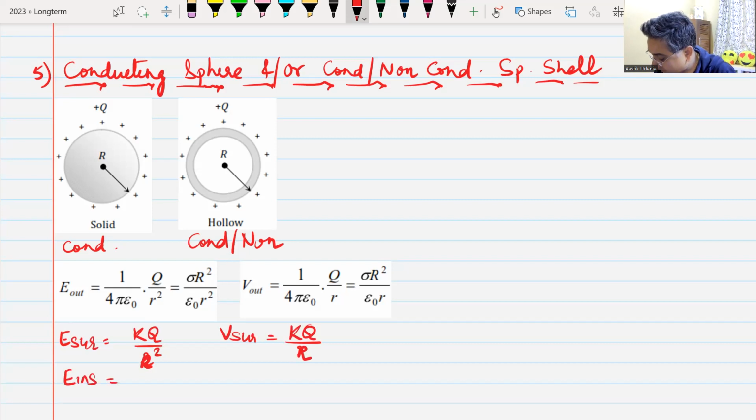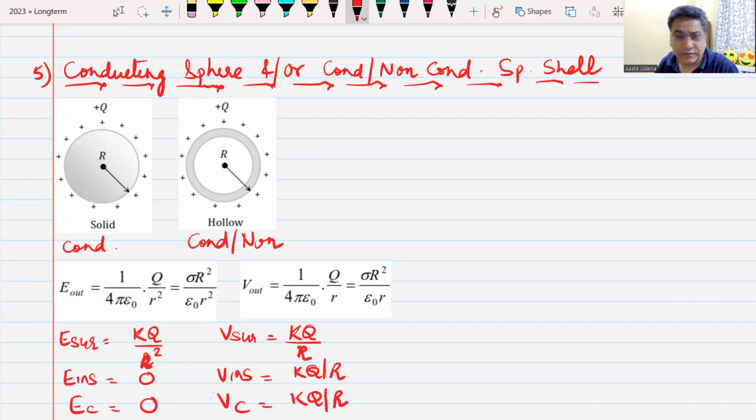Electric field inside is 0, electric field at the center is 0. Do we remember this? Yes, sir. Potential inside is kq by R, potential at the center is kq by R. That means potential remains constant when electric field is 0. Potential does not change. That is what you need to remember.